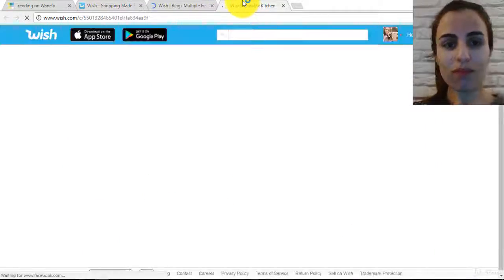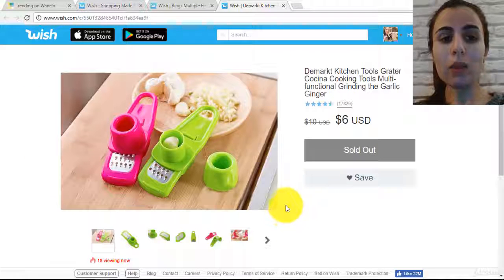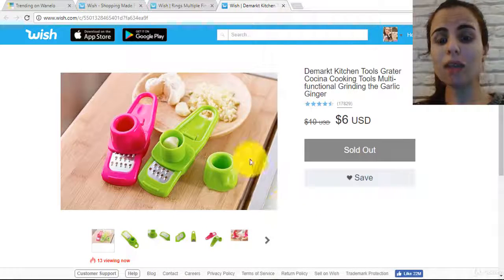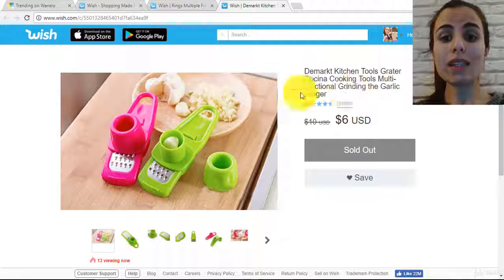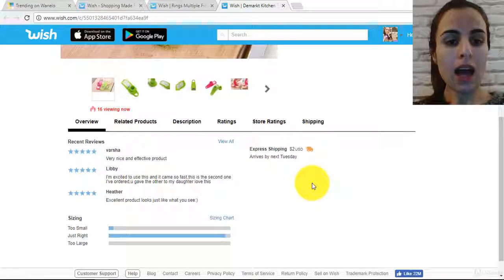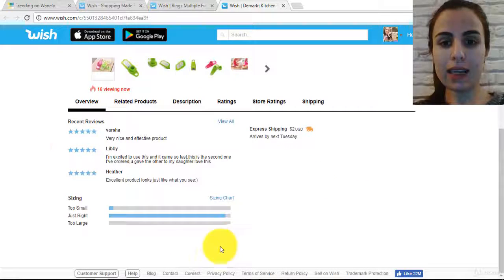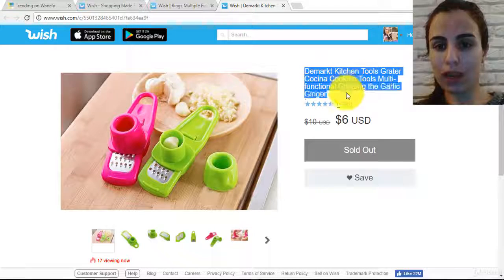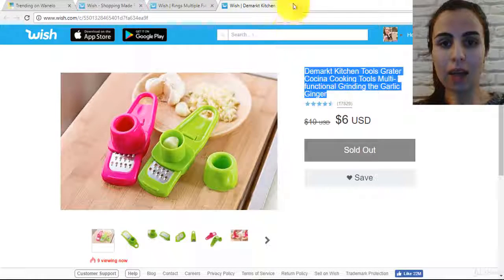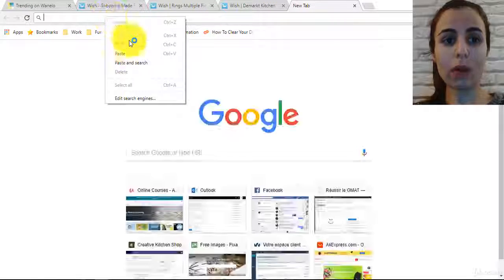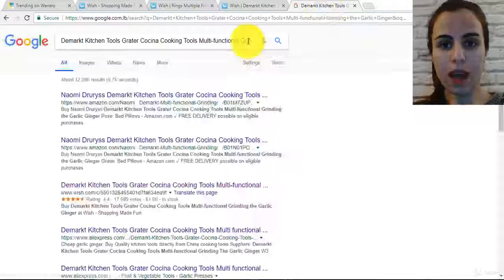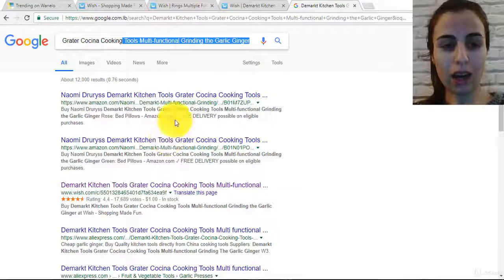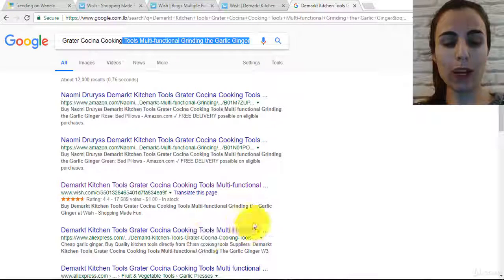So if we come to this item, it was saved many times. It has a very good rating. It was added too many times, and there are many ideas about this product in here. So what we are going to do, I'm going to copy the name of this product like this, and I'm going to Google. I'm going to paste the name, and I'm going to try to find this name on AliExpress.